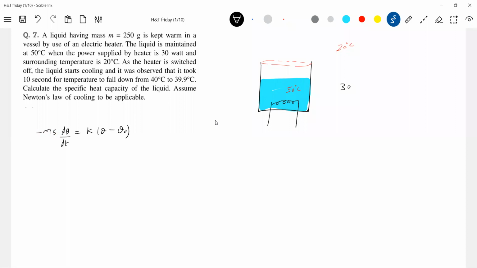So what is this entire quantity? This should be equal to power. So what all that electric heater supplies is power. So what happens, a current will flow, heat will be generated and the liquid will absorb that heat and it will transmit here. So that 30 should be equal to K into 50 minus 20.